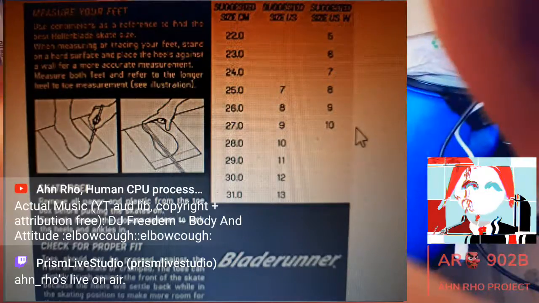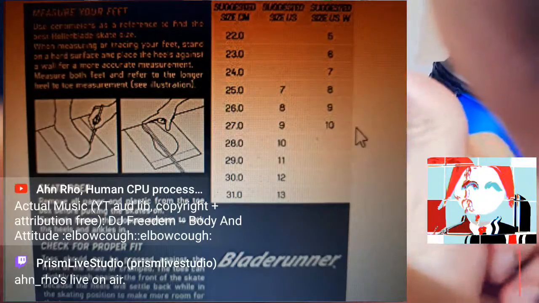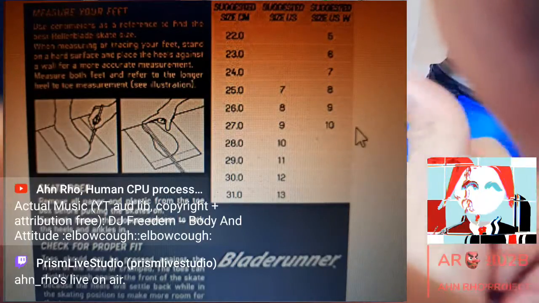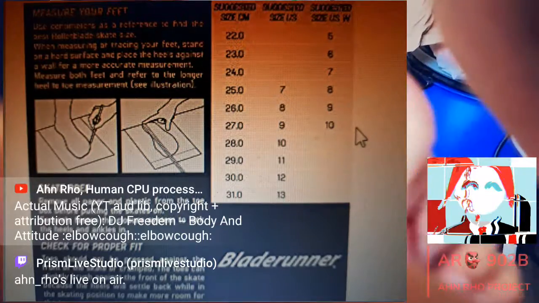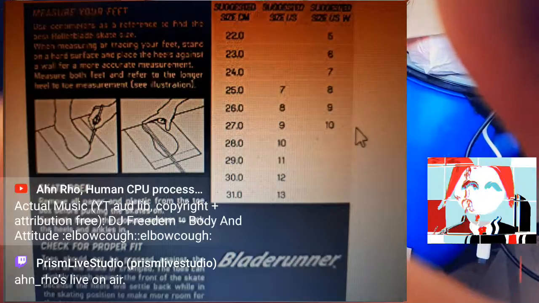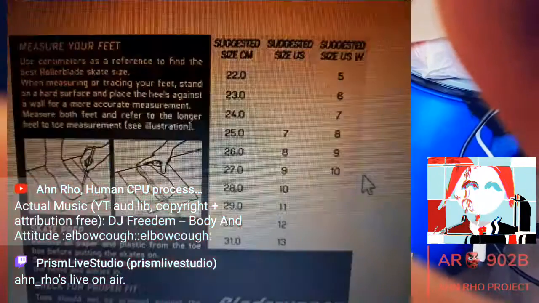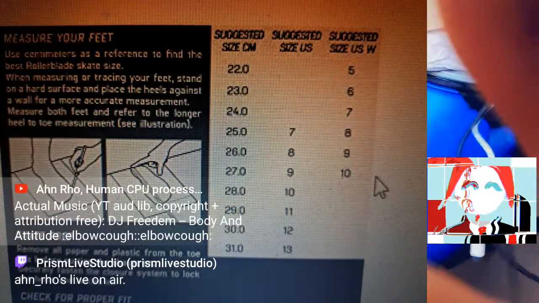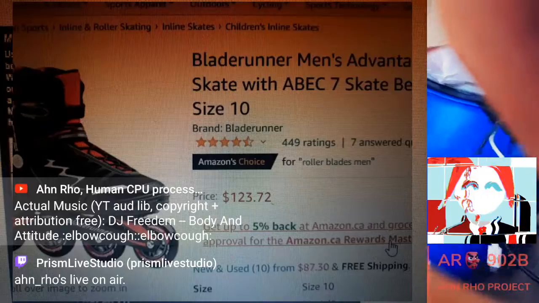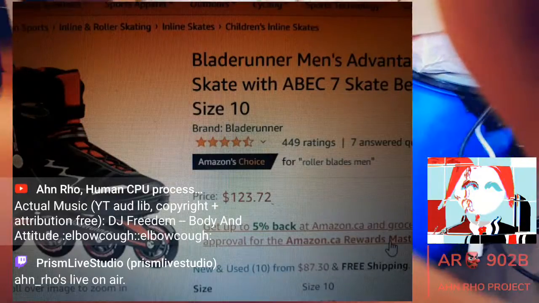All right, right here. So U.S. sizes, you can see there's a mismatch by about one size range. A 7 in the U.S. is only an 8 in the U.S. West Coast. So 25 centimeters conversion, obviously. I think my foot's about 28, so I would be getting a size 10 at least, and maybe size 11 I think is usually what I get for my regular shoes. So here's the Blade Runner size, and that's what you see right here. But they only have a size 10, so I'm not going to buy it just to see that it doesn't fit.